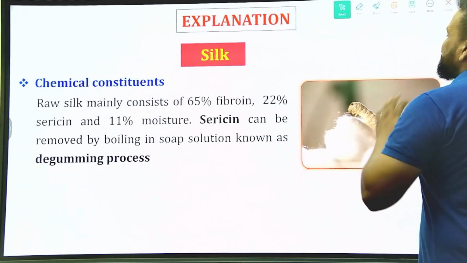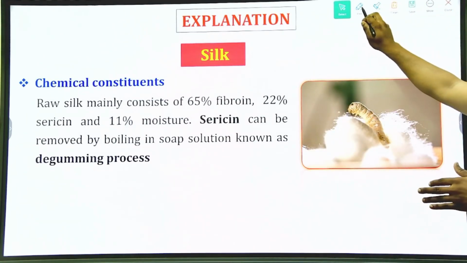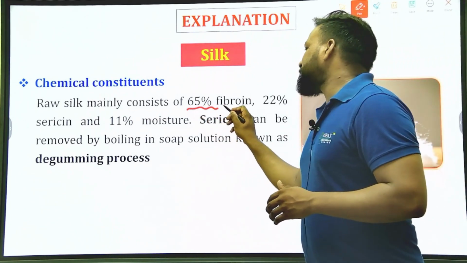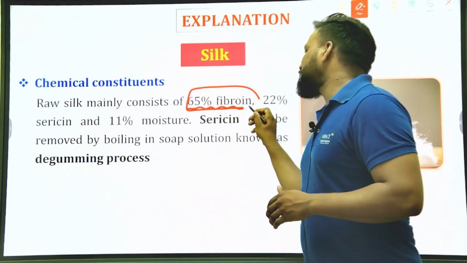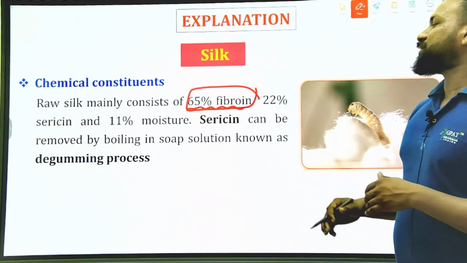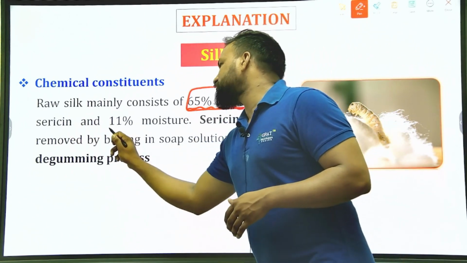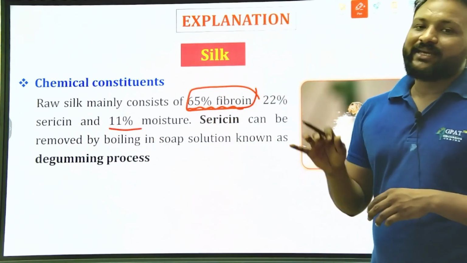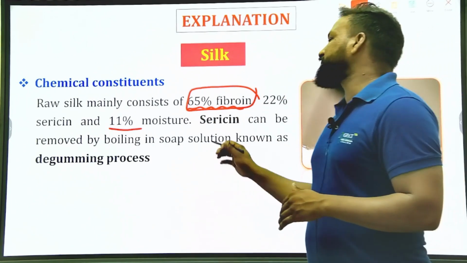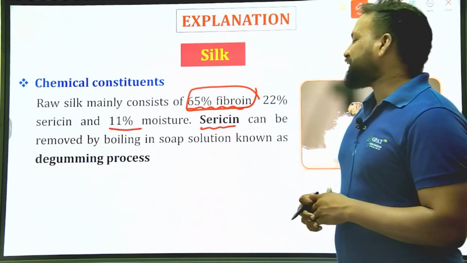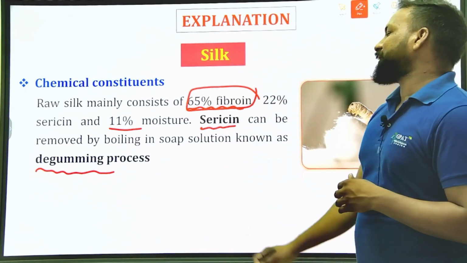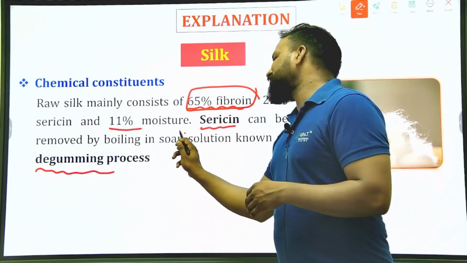So the silk contains chemical constituents such as 65% of fibroin. Fibroin is the chief active constituent, and apart from that, 22% is sericin and 11% is moisture. But in order to get the pure form of silk, we need to remove that sericin by the degumming process, by boiling in a soap solution.